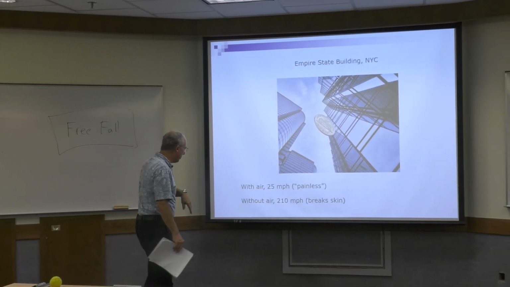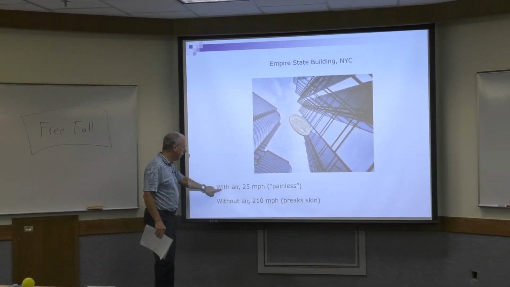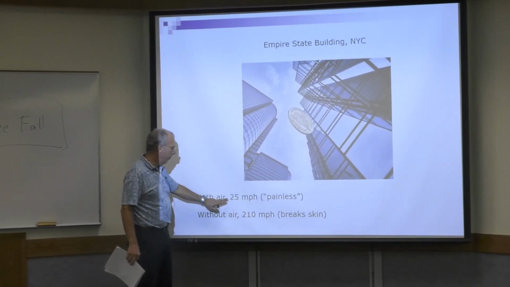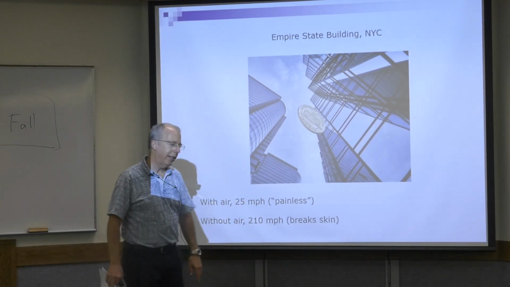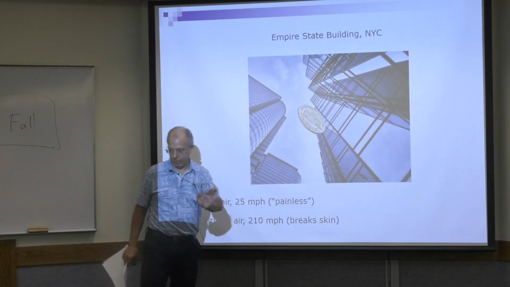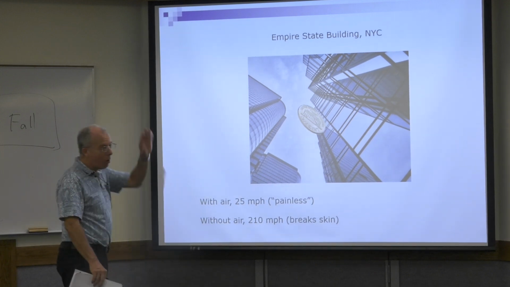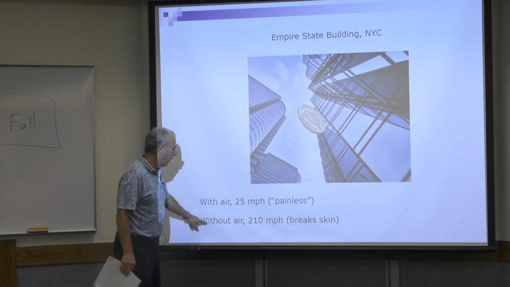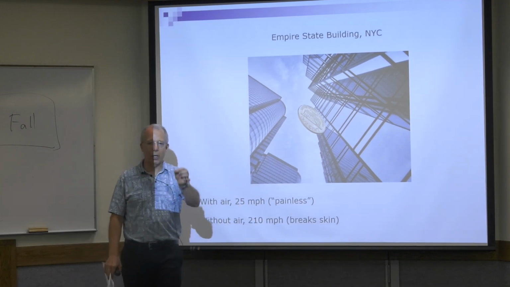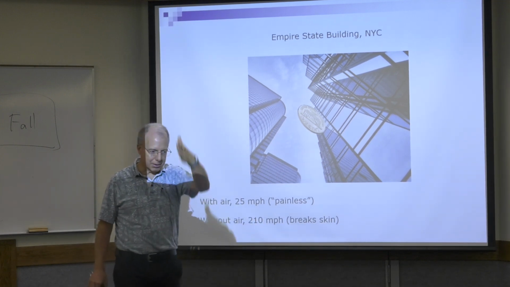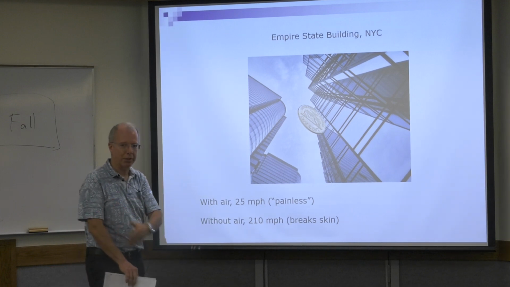According to this website, if you include air, the penny will be going 25 miles an hour when it reaches the ground, and the website said that's painless. I don't know about that, but whatever. If you can ignore air resistance, the penny will be going 210 miles an hour, which, if the penny's going edge on, will certainly break your skin.